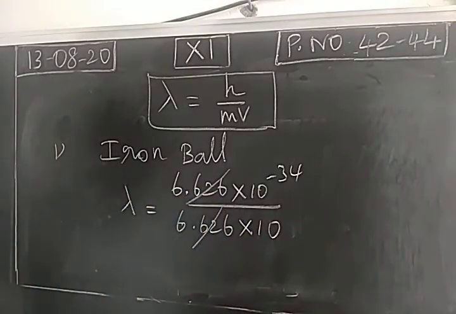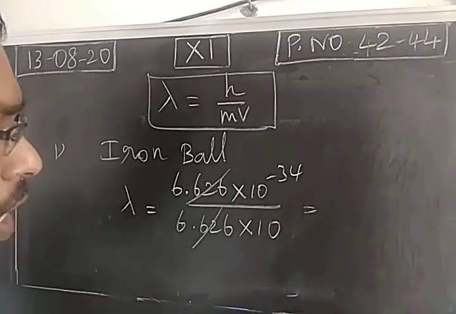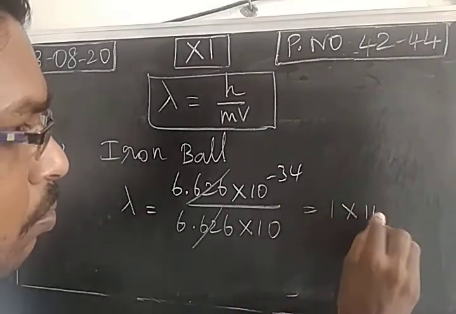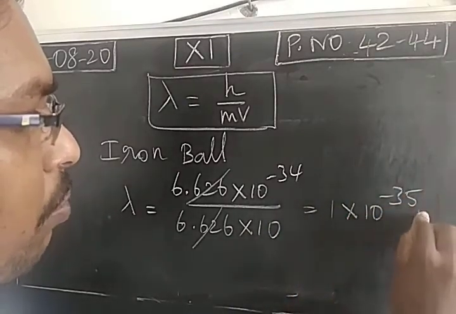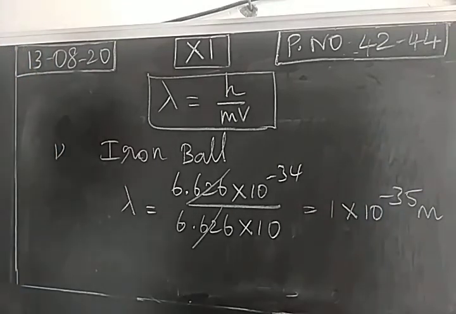So de Broglie's wavelength for this iron ball is 1 into 10 power minus 35 meter, and you can observe the value in terms of 10 power minus 35.